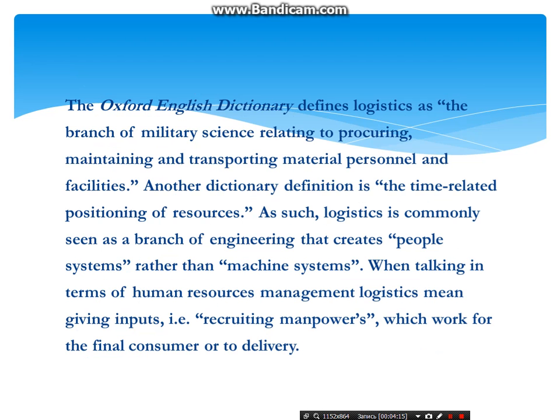The Oxford English Dictionary defines logistics as the branch of military science relating to procuring, maintaining, and transporting material, personnel, and facilities. Another dictionary definition is a time-related positioning of resources. As such, logistics is commonly seen as a branch of engineering that creates people systems rather than machine systems. When talking in terms of human resource management, logistics means giving inputs, recruiting manpower, which works for the final consumer or to delivery.